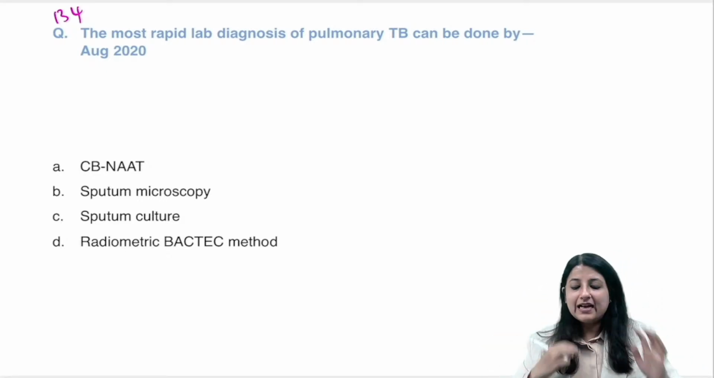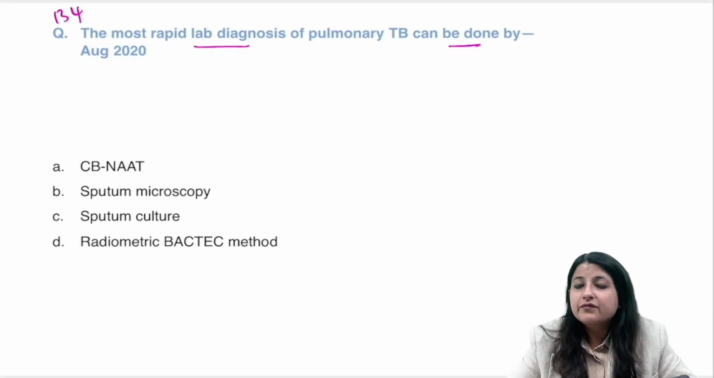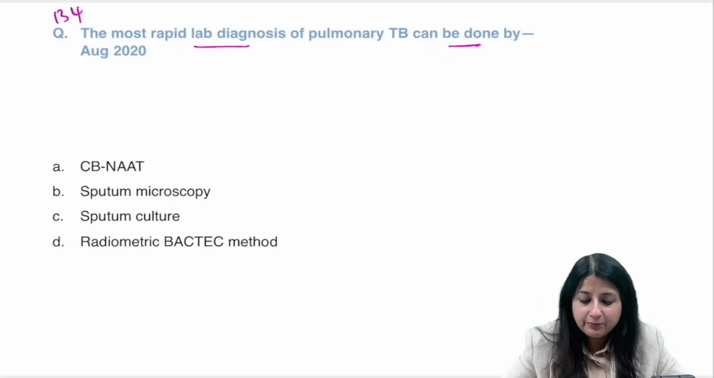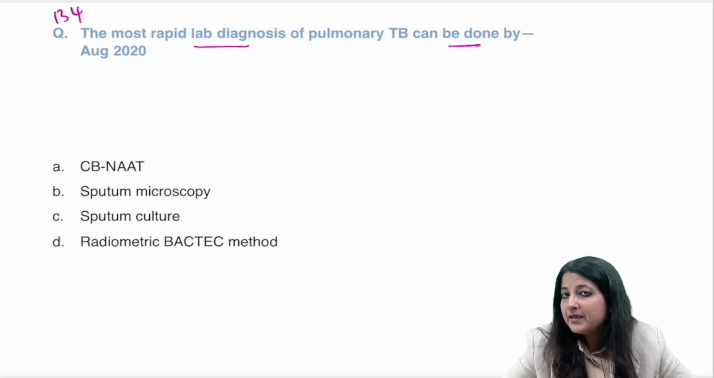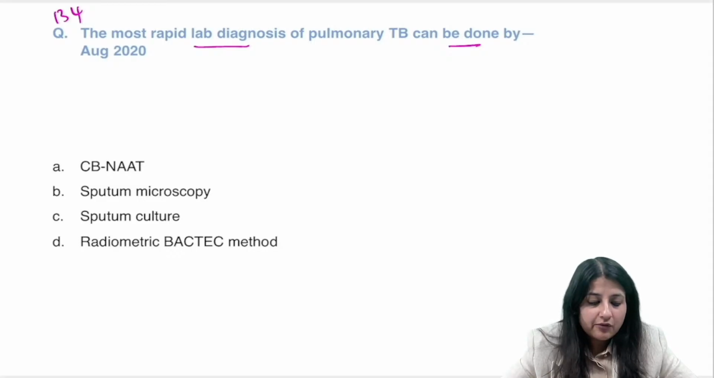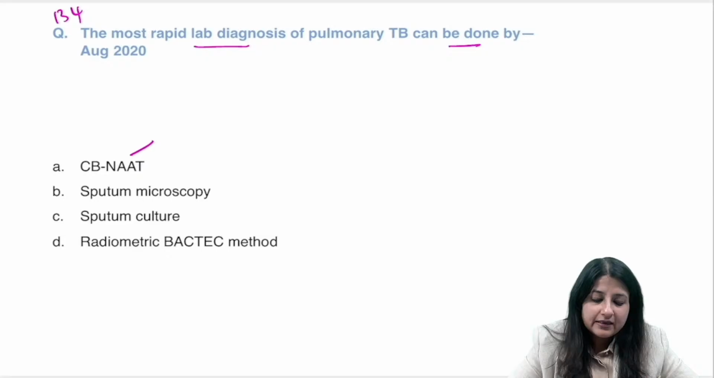What is the most rapid lab diagnosis of pulmonary TB can be done by? Lab diagnosis of pulmonary TB. Now I'm asking you the most rapid one. How long does the CB NAT result take? The CB NAT result comes within 2 hours.